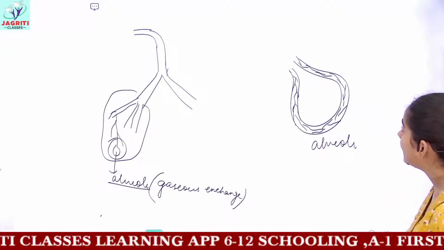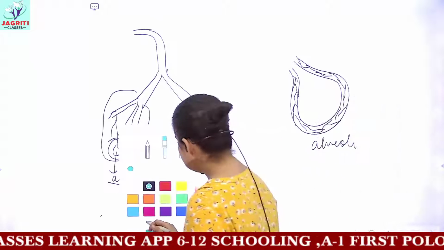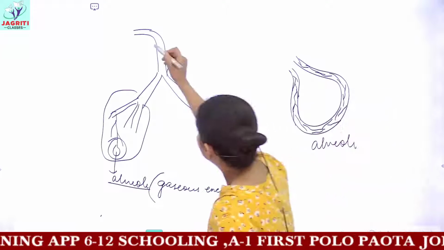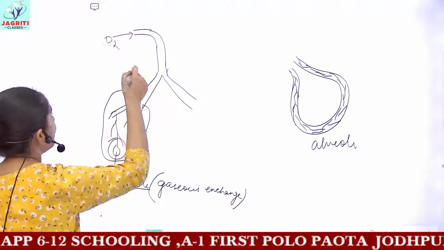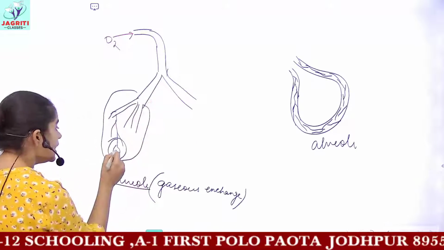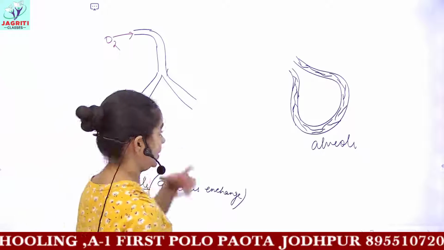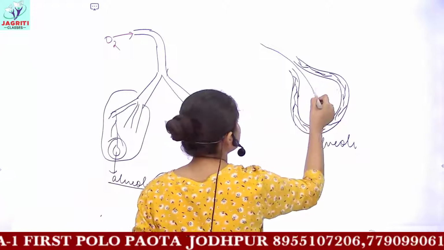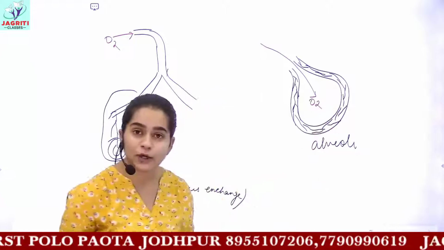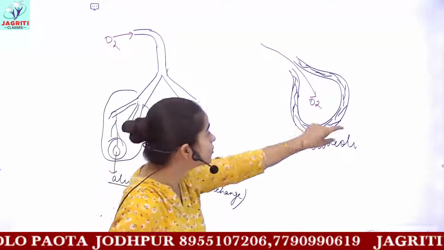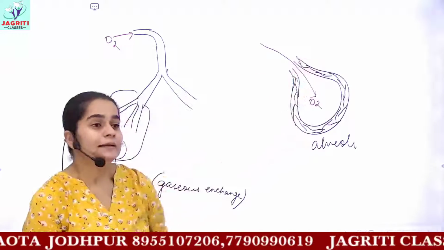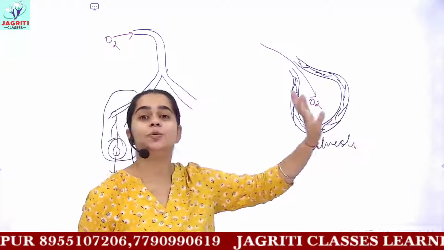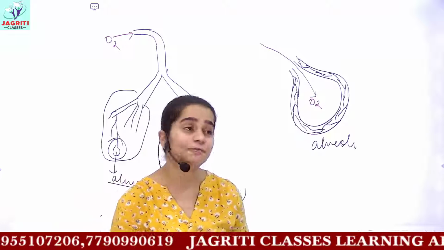Now if we are discussing inhalation, inhalation means oxygen is taken in, and this oxygen will reach the alveoli. So when inhalation occurs, your oxygen reaches inside the alveoli. And now these blood vessels, what do they do? They are a network of blood vessels, and you know blood is responsible for transport of gases also.